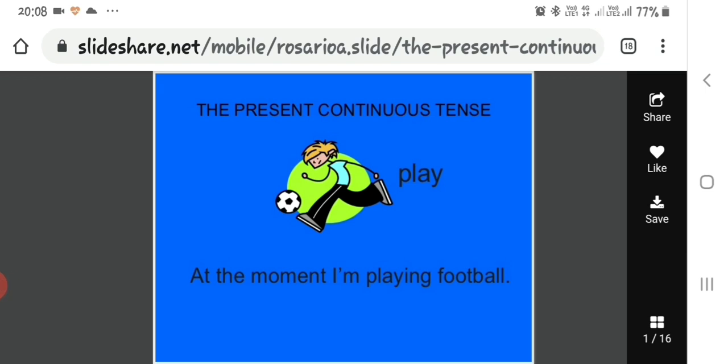So, the next tense in this series we will learn is the present continuous tense. Now, let us look at the picture. The verb which clicks the mind is play. At the moment, I am playing football.